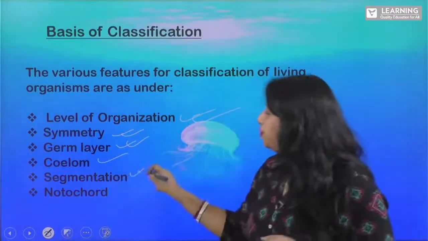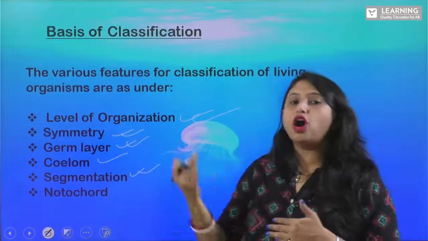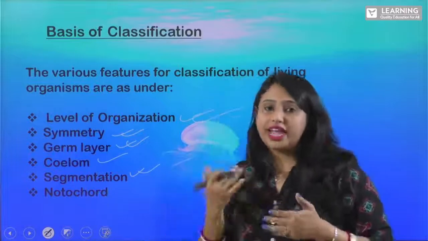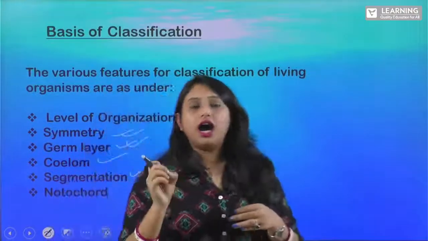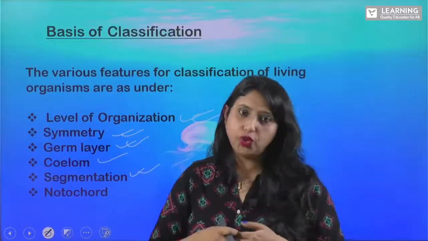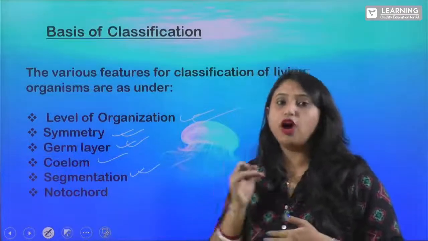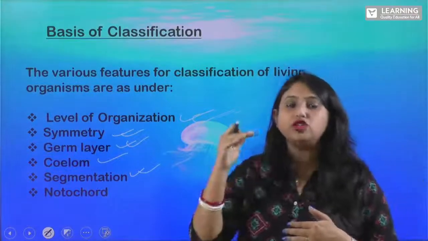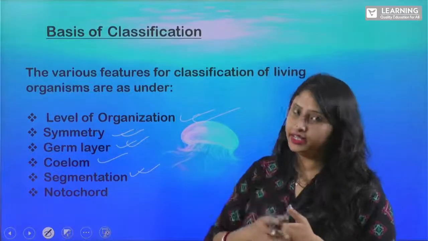Next is your segmentation. Now what is this segmentation? It is how the body of the animals is segmented. Like in case of this earthworm, if you have noticed, the earthworm body is segmented, right? Even in case of cockroach too. Even in case of this annelids like insects, isn't it? The body is segmented, that is separated into small parts. Clear? So that is known as your segmentation.